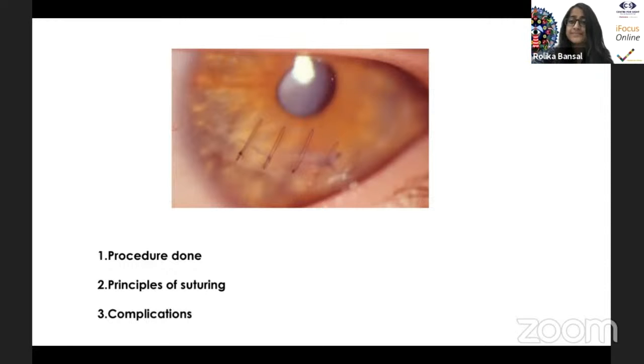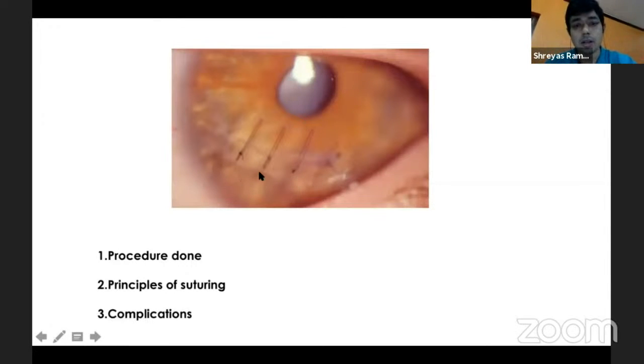So last picture, quickly we'll go through this. So this is obviously a corneal tear which has been sutured, and some sutures have already been removed. It's extending from the limbus. So some things which I wanted to discuss here is when you have a linear tear, here, it's in the periphery.